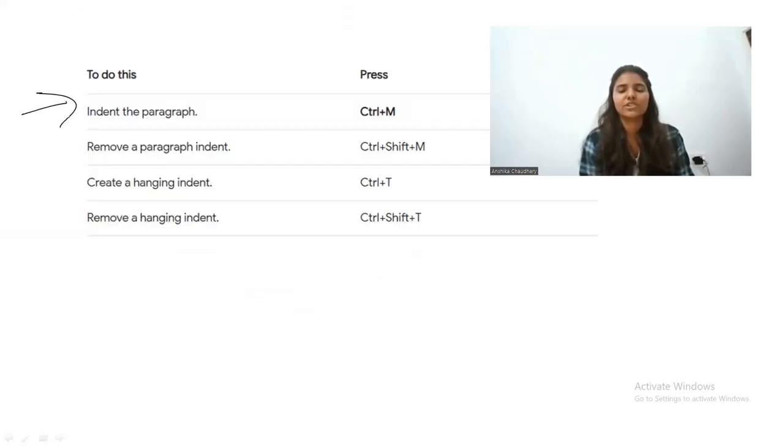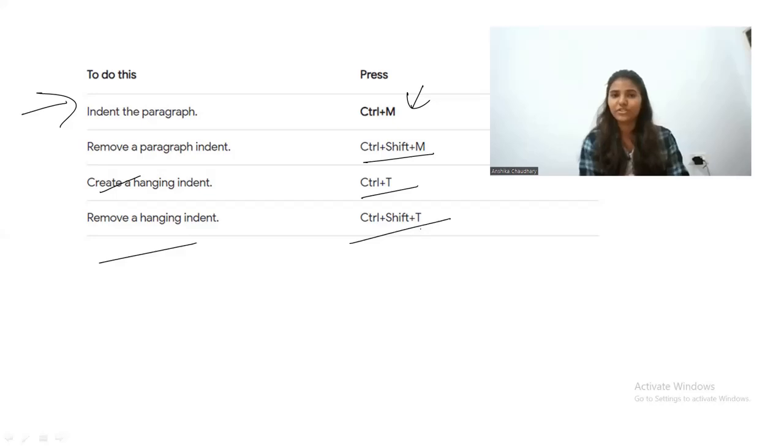Yeah, this is the explanation for that second question. To indent a paragraph, you should use control plus M. To remove a paragraph indent, you should use this. To create a hanging indent, you should use this. And to remove a hanging indent, you should use this. So from one question, you have learned four questions. So let's move on to the next question now.